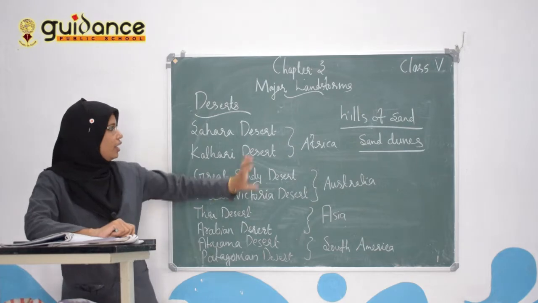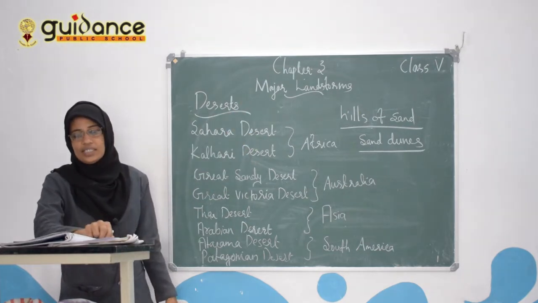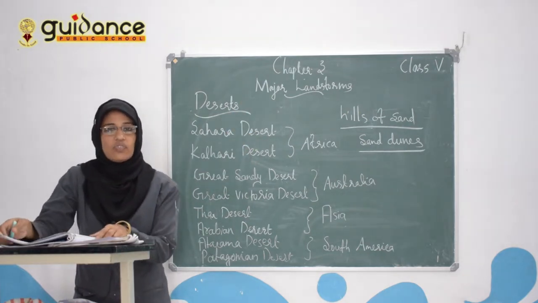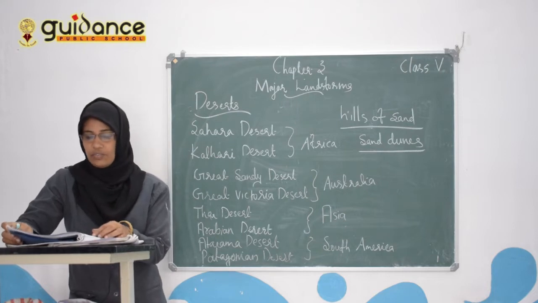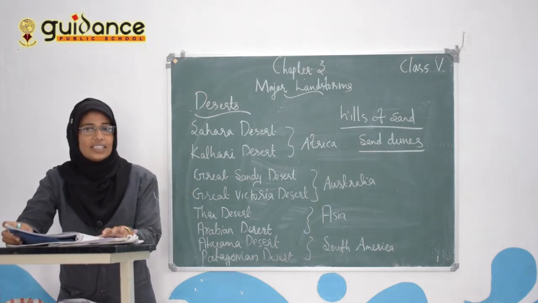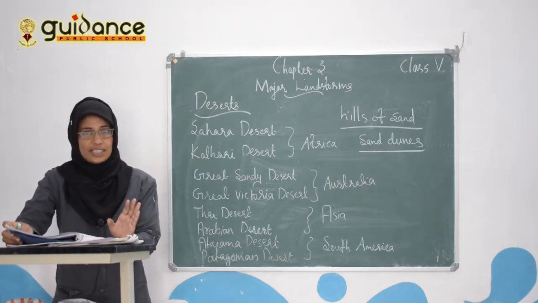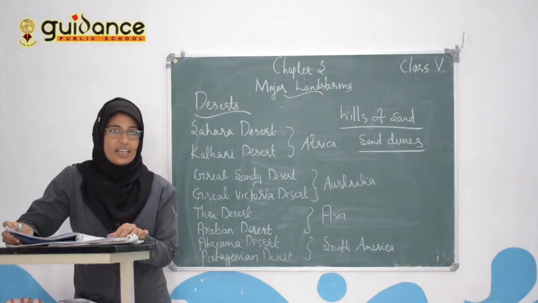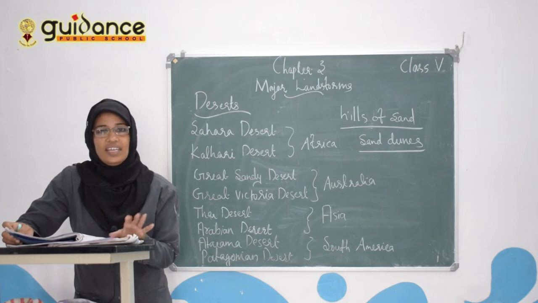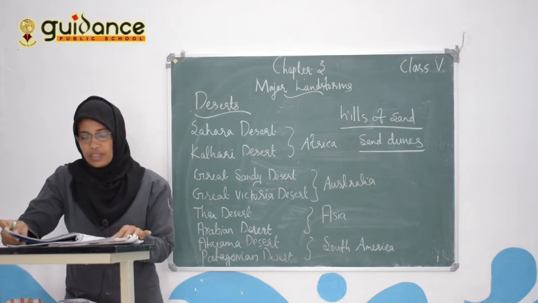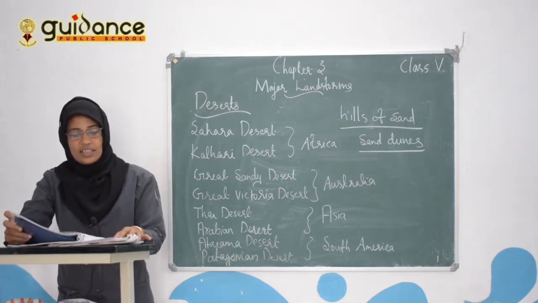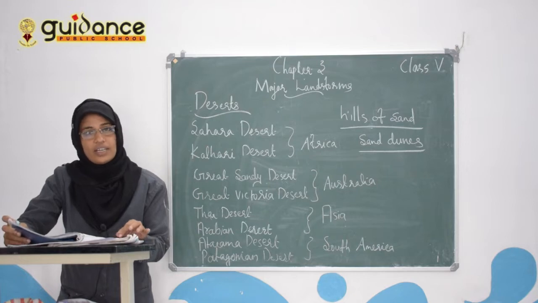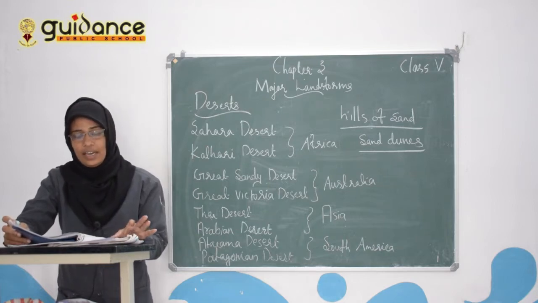First one, desert. Deserts are areas with very little rainfall and very dry climate. These regions experience very hot days and cold nights.